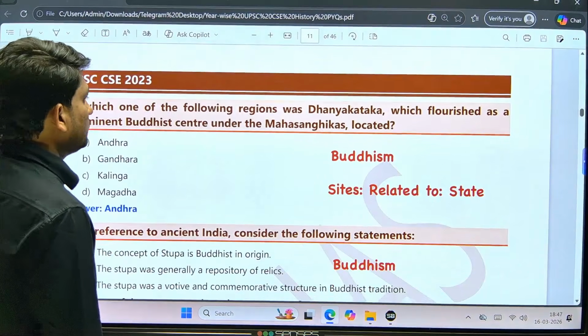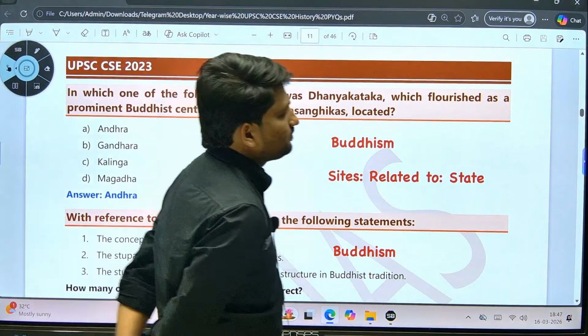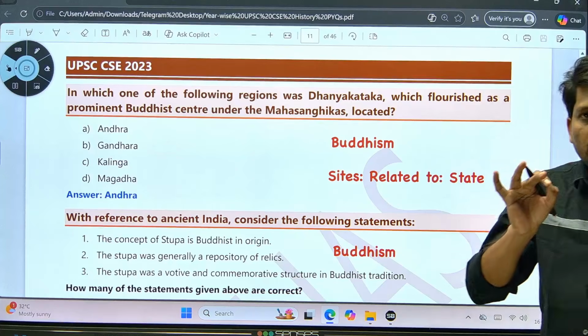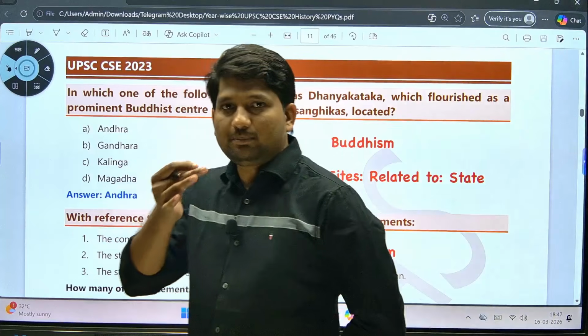So everyone, are you getting this clarity? Are you getting this clarity which topic is important for you, and within that topic what is important for your exam?